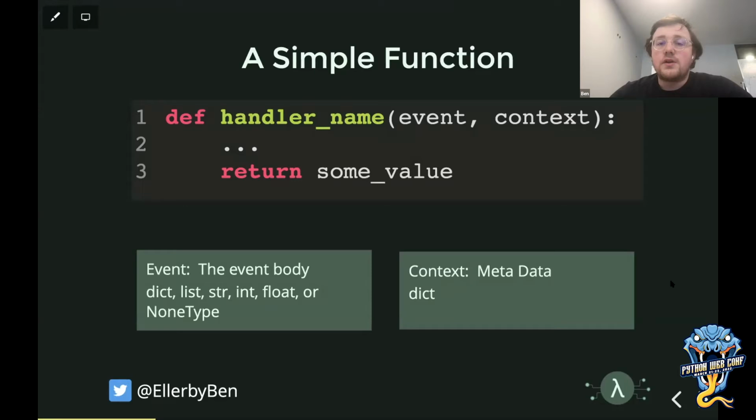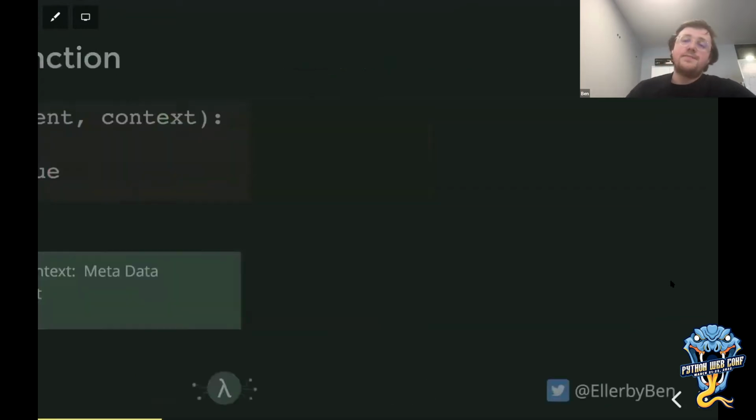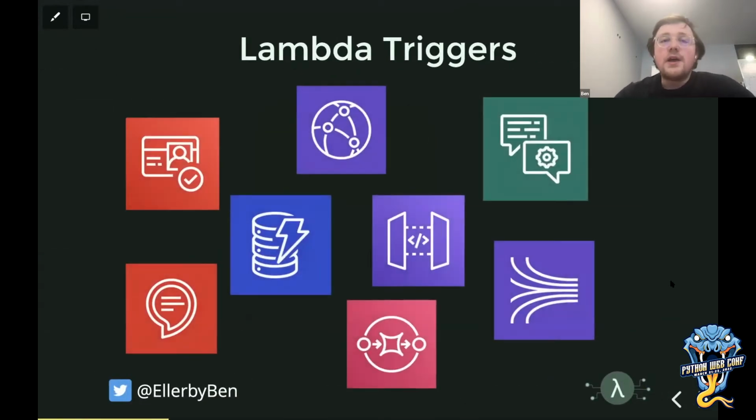And then you return a value that goes back to whatever triggered that Lambda function. Typically you return an object, but you could return true, false, or a number. It can really be as extensive as you want it to be. The real question there is what triggers that Lambda function? So what is that response going to? And it's actually quite a huge range of services inside of AWS that can trigger a Lambda function.